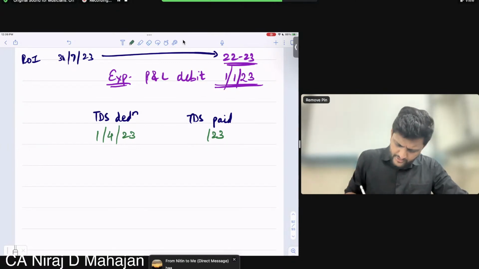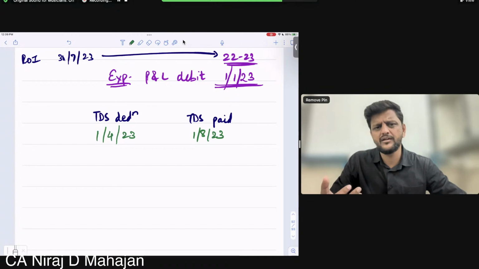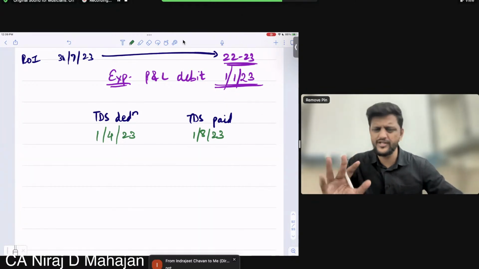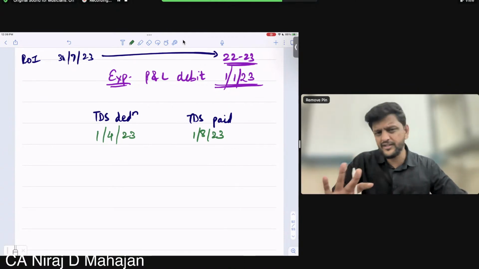I'm taking now 1st August 23, after the ROI due date. Is that even relevant? Not relevant. Why? Because TDS was not done in the current year. So again, disallowed. Because it is an expenditure of 22-23, TDS was not done in 22-23, so disallowed. But when will I allow? In the year of payment.